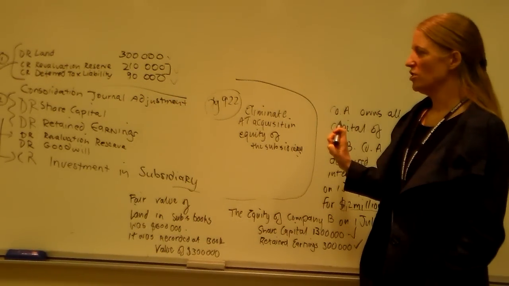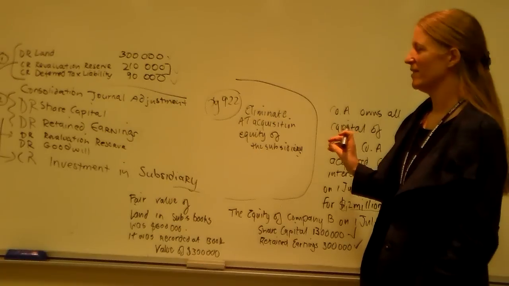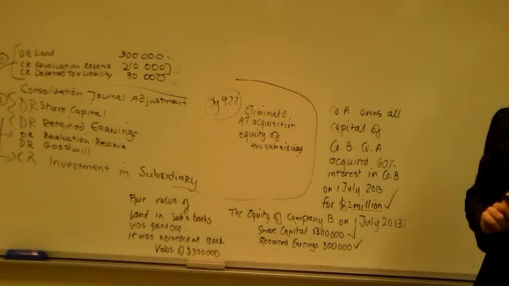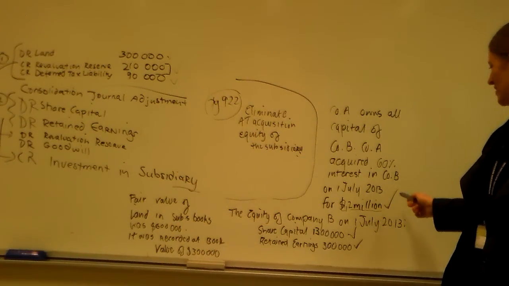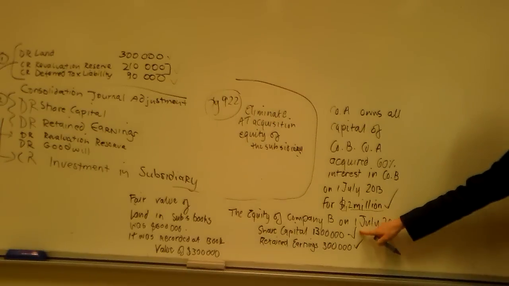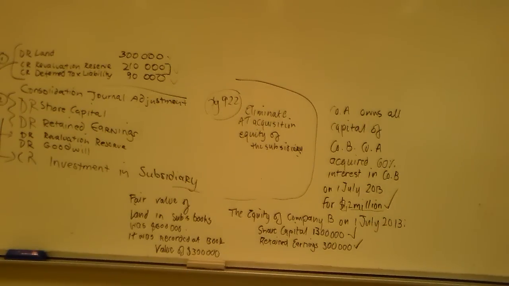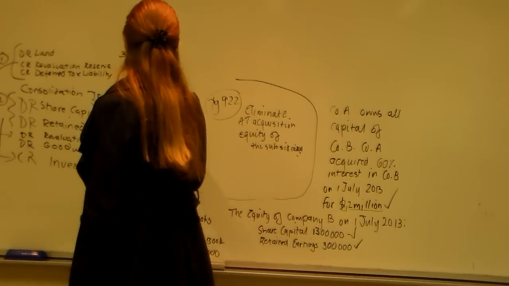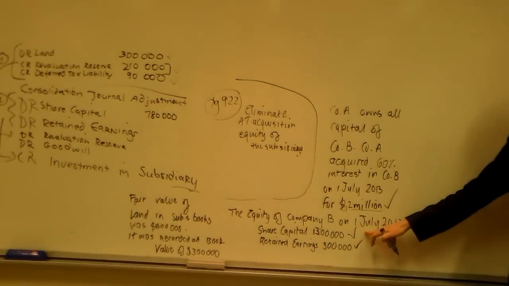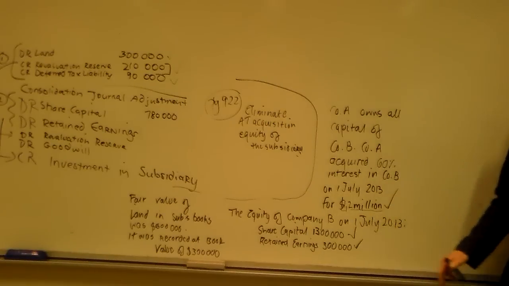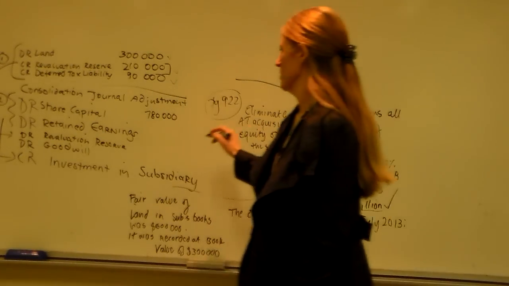The next thing that we're going to do is debit share capital with what amount? It'll be 60% of that. So what's that going to be? 60% of 1.3 is 780,000. Happy with that? This one here is going to be 60% of 300, which will be 180.